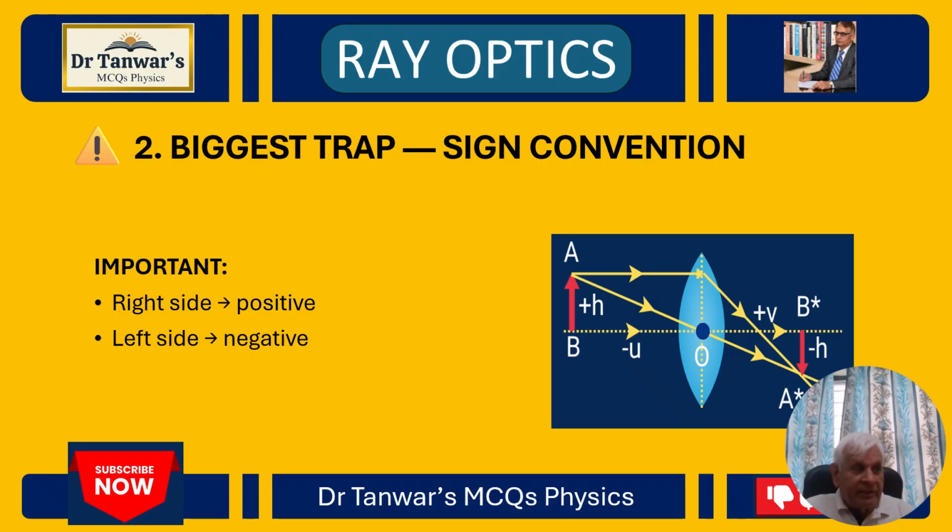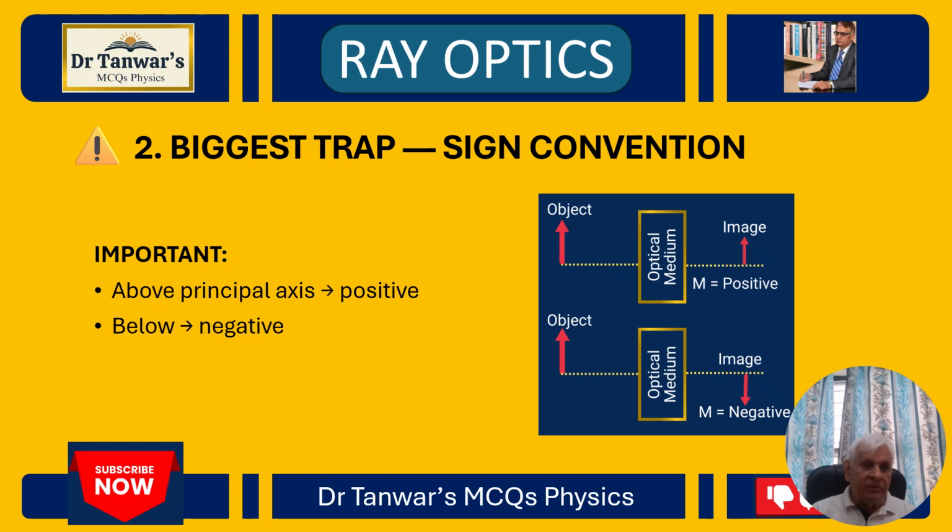Most important, distances to the right side are taken as positive and to the left side are taken as negative, as shown in the figure. And very important, the heights of objects above the principal axis are considered positive and below the principal axis are considered negative.